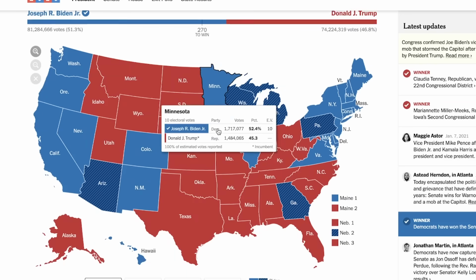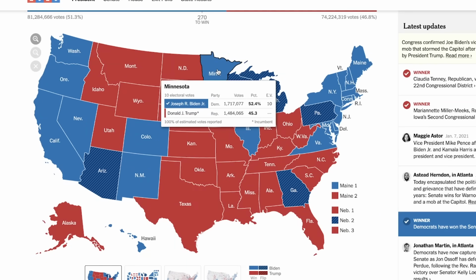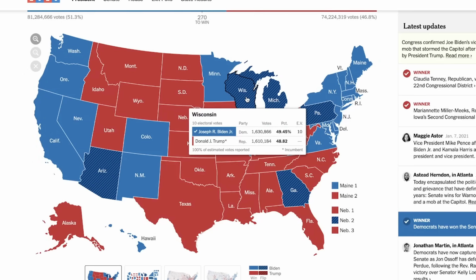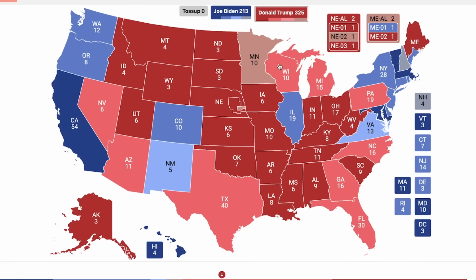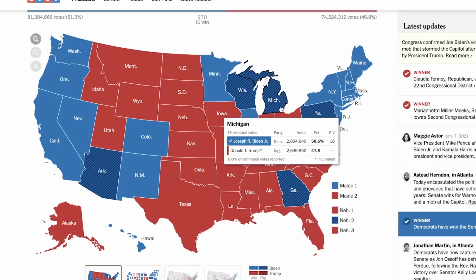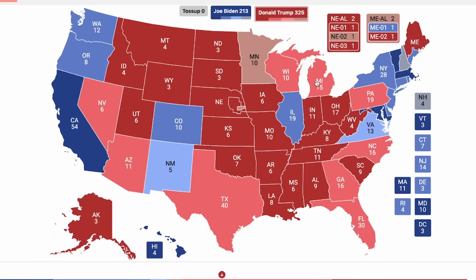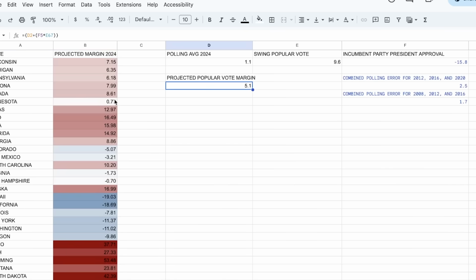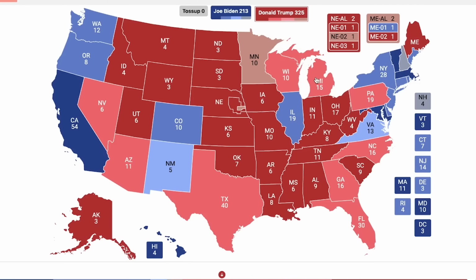If you look at some of these states here, Joe Biden won Minnesota by 7 points. Donald Trump ends up picking up the state. Wisconsin is really, really close, and Trump ends up picking up the state by a little bit. Same thing in the state of Michigan. He would end up picking it up by a couple of points in this scenario. He actually gets it by about 6 percentage points here in a +5 environment, which is pretty interesting in my opinion.